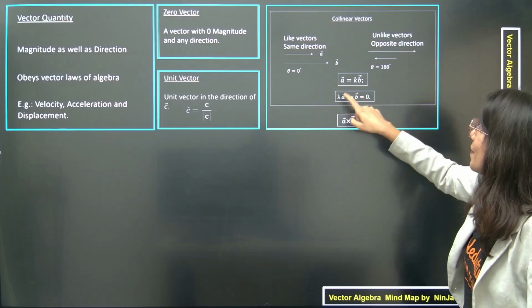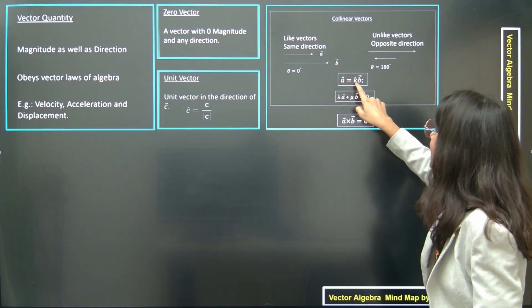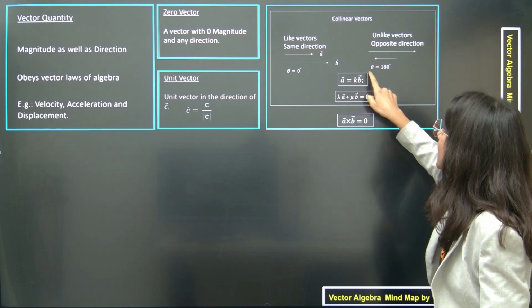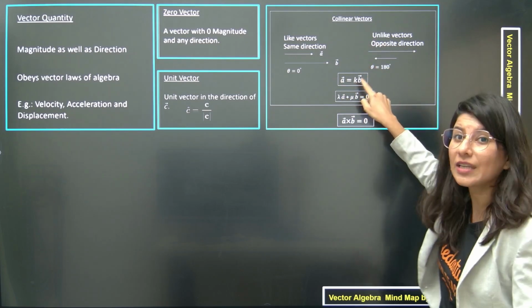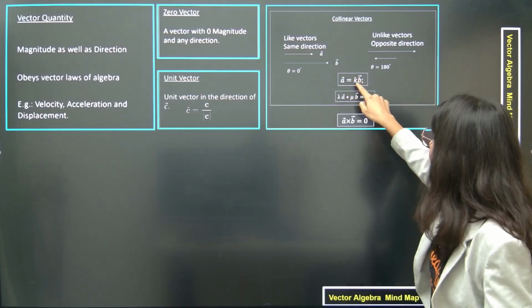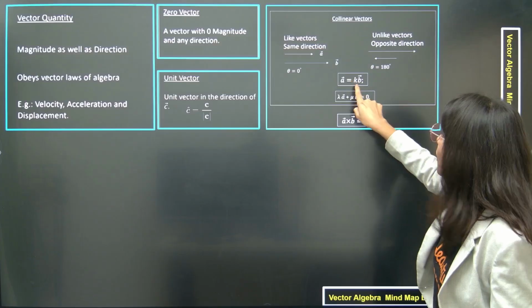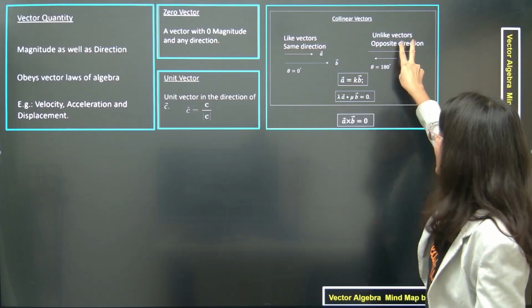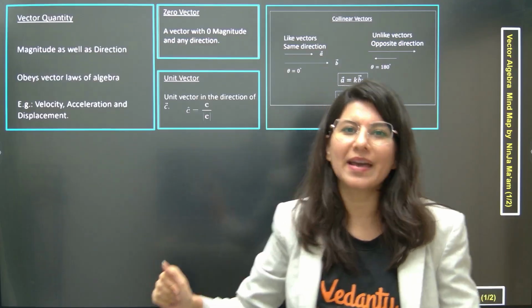And if you talk about how to write it, this is something really important. Vector A equals scalar K times vector B. This is how you represent collinear vectors. If K is positive, both A and B will be like vectors. If K is negative, unlike vectors. If K is 0, not at all collinear vectors, non-parallel vectors.